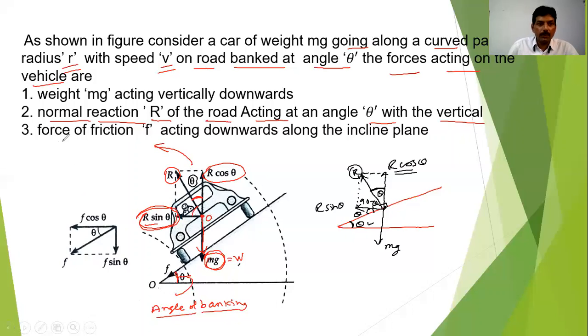Now coming to the part of the force of friction, very important. These tires, while taking the turn on this curved path, are not facing excess load on any one of the tires. Just before, I have explained to you that is the safest condition, when the car is taking the turn on the curve, the banked road. So this is nothing but the banked road, which is banked at an angle theta.